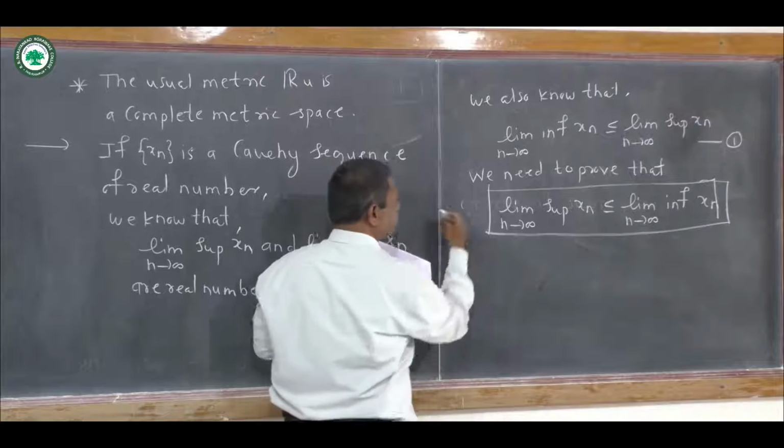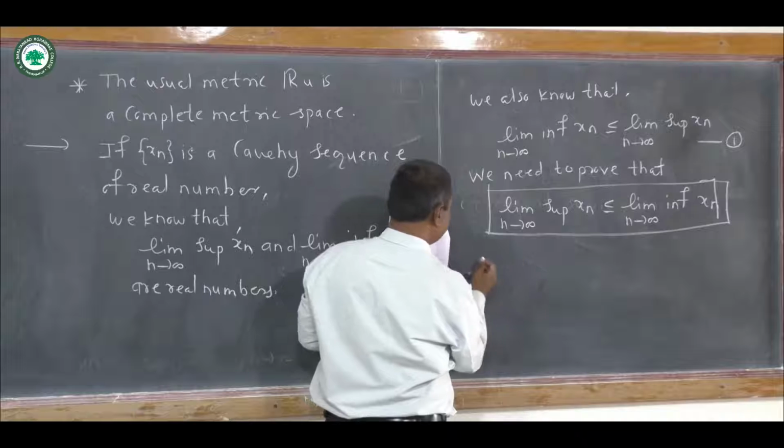Now we know that xn is a Cauchy sequence of real numbers here.